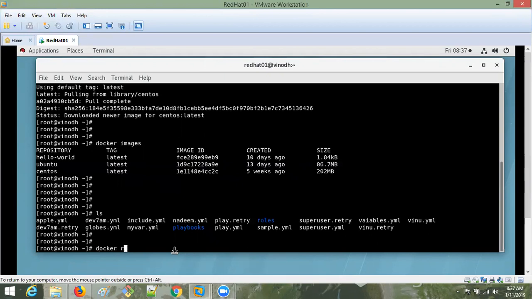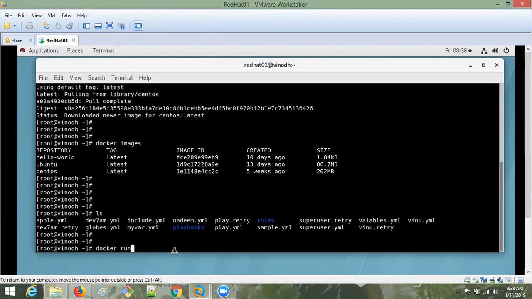Whenever you give run, you get a separate, new container every time. So with one image I can create multiple containers, like 10 containers from the CentOS image.